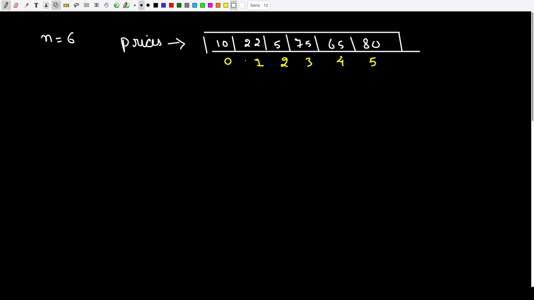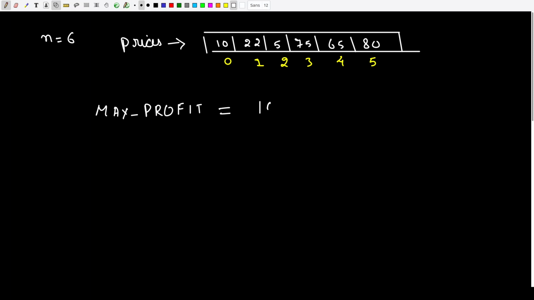So now this is the price which is given to us, and what we can do is we can go ahead and buy a stock and then sell a stock, and we are supposed to do it twice, and by doing so we have to maximize our profit. So in this particular case, the maximum profit which we can obtain will be something like this.